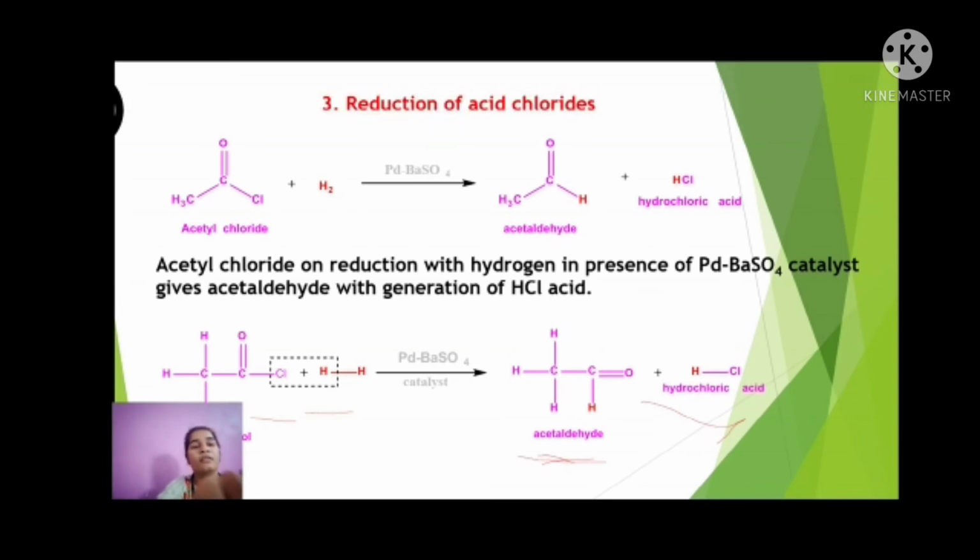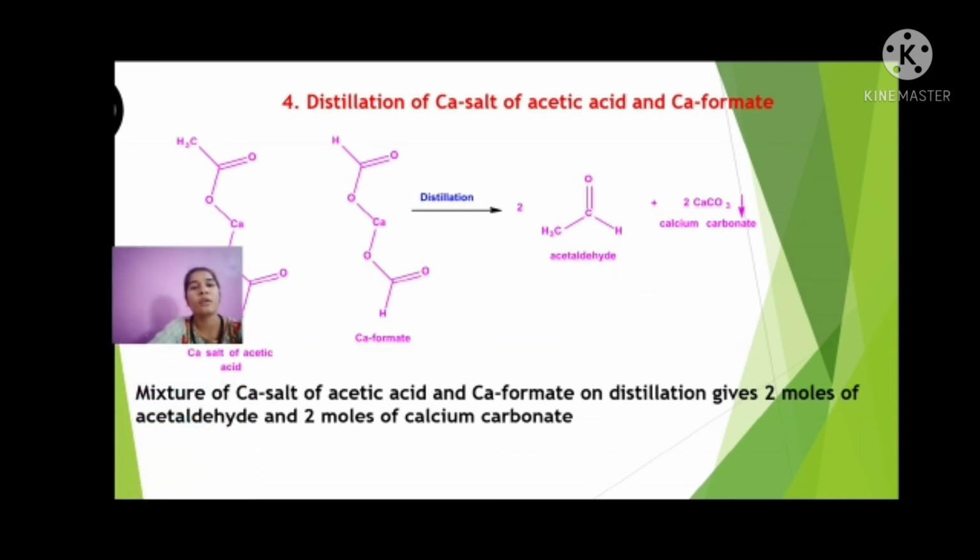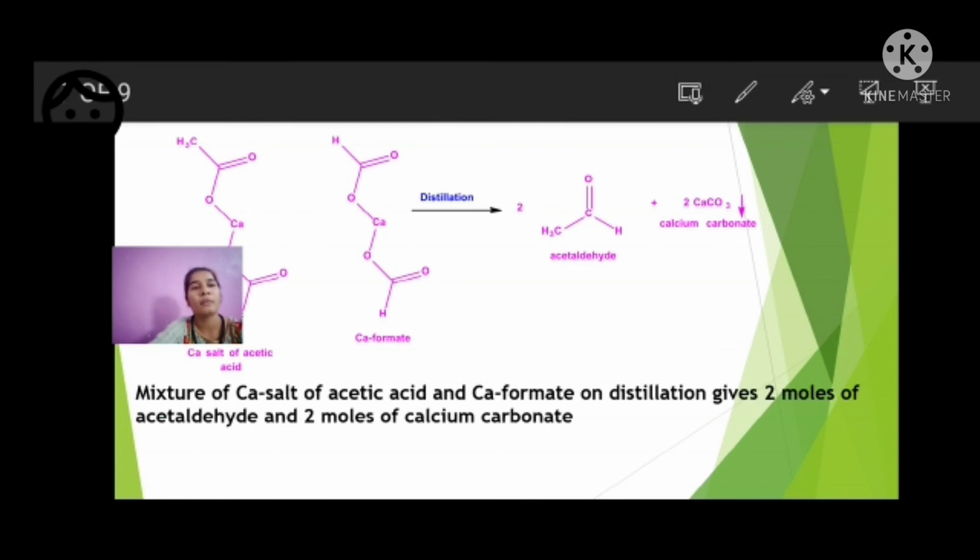Let's see the last, distillation of the calcium salt of acetic acid and calcium formate. A mixture of the calcium salt of acetic acid and calcium formate on distillation gives 2 moles of acetaldehyde and calcium carbonate.